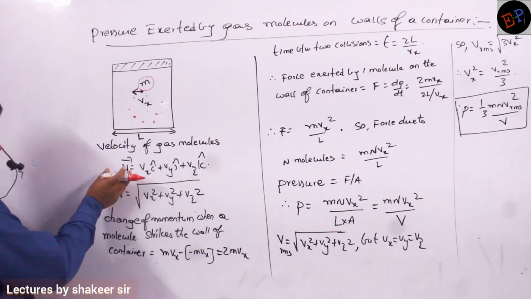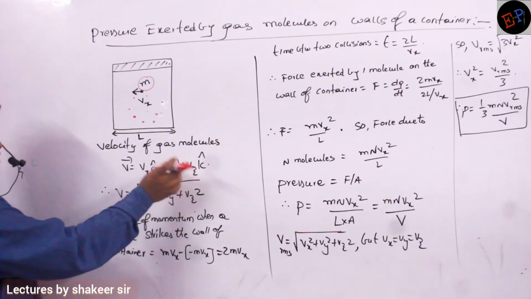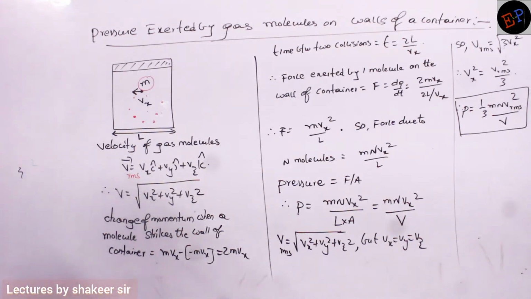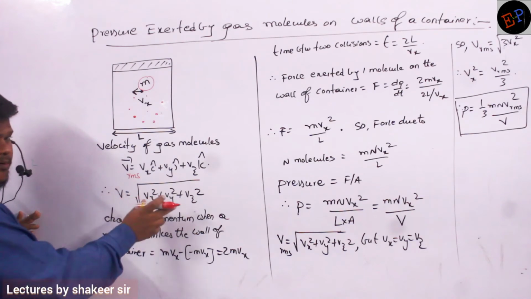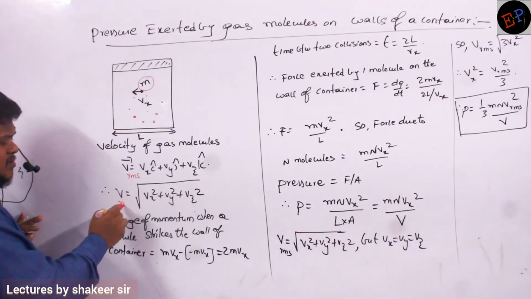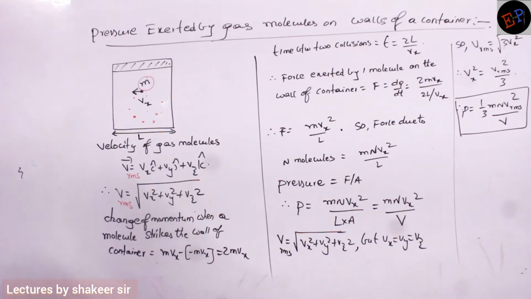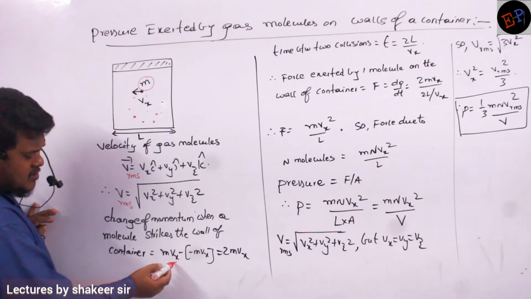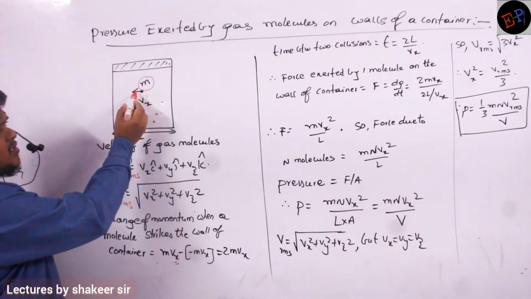So total velocity, how can I write? V dash is equal to Vx i cap plus Vy j cap plus Vz k cap. I can call this velocity the RMS velocity. If I take the magnitude, this is how I have to take the magnitude of a vector. So V RMS is equal to square root of Vx square plus Vy square plus Vz square. Now, first of all, we will consider velocity only along the x-axis. I will take Vx.